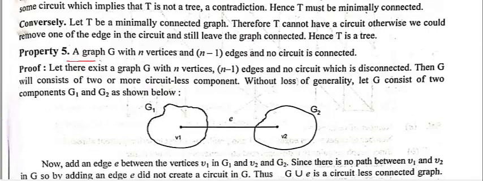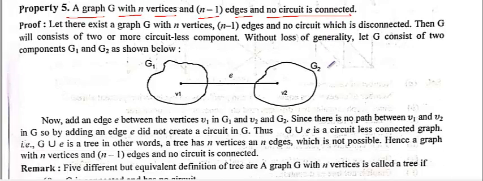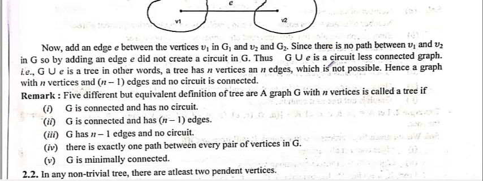Okay, a graph has n vertices and n minus 1 edges. Already we have discussed this in property number 3. Now, no circuit, and it is connected. Okay, there is another condition. So very easy, you need not have any kind of worry. So these are some remarks, meaning 5 different but equivalent definitions of a tree.